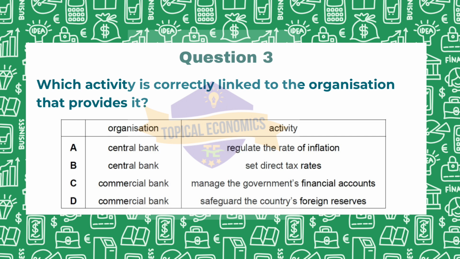Coming to option C, commercial bank manages the government's financial accounts. While commercial banks may assist in some financial transactions, they do not manage government accounts. So this is incorrect. And looking at the last option, central bank safeguards the country's foreign reserves. So this is a correct function of a central bank, but it is not the main activity which is being emphasized in this question. So here the answer for this question is option A, that is, central bank regulates the rate of inflation.